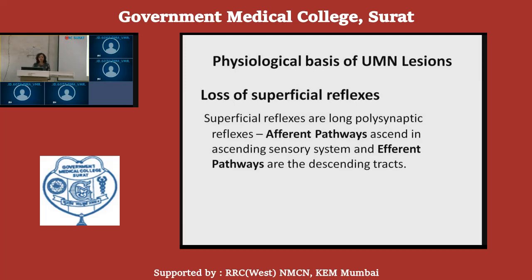In case of upper motor neuron lesion, these descending tracts are lesioned, so the efferent pathway is blocked, and because of the blockage of this efferent pathway, the superficial reflexes get abolished.